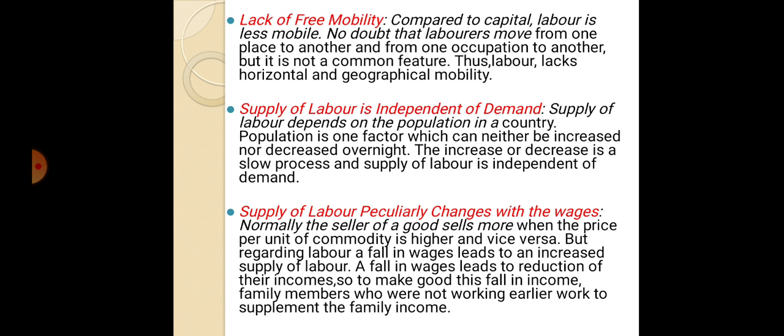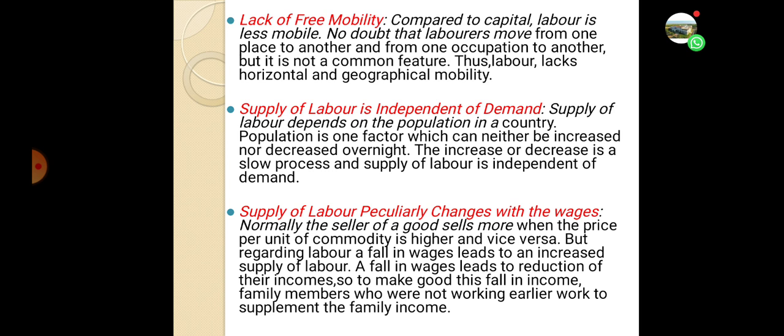Now the next point, supply of labor peculiarly changes with wages. Normally the seller of a good sells more when the price per unit of the commodity is higher, and vice versa. But regarding labor, a fall in wage leads to an increased supply of labor. A fall in wages leads to a reduction of their incomes.